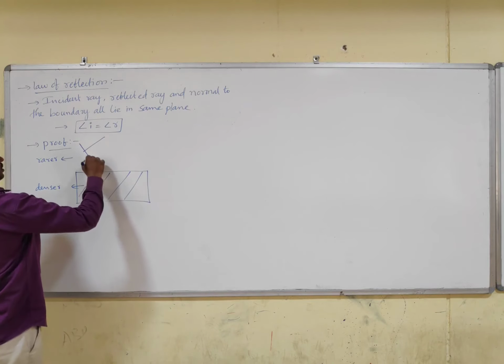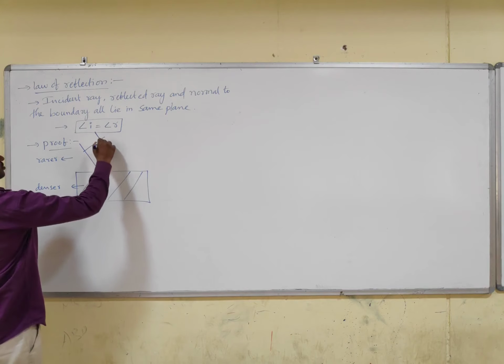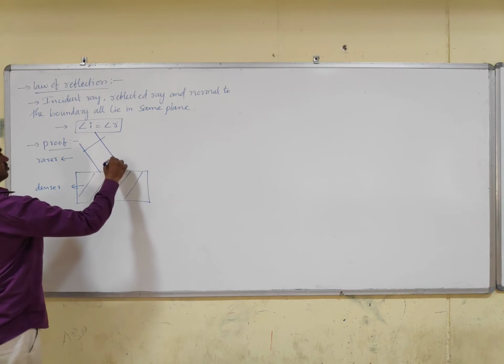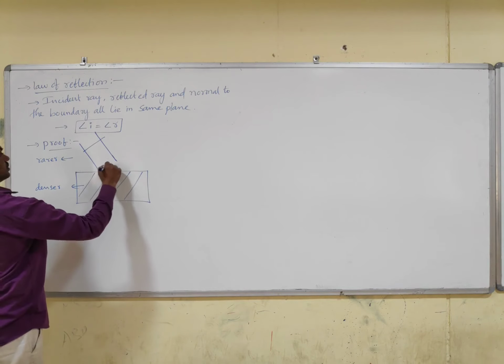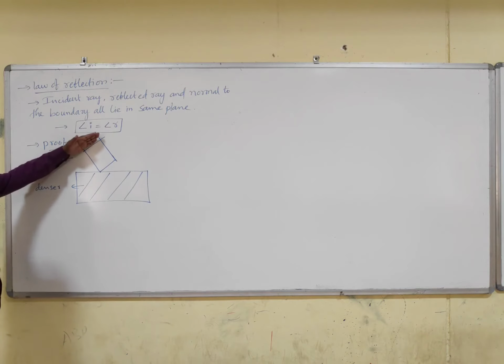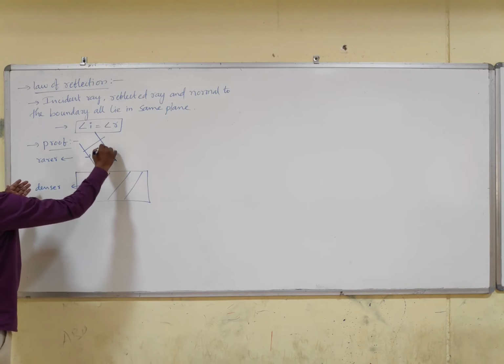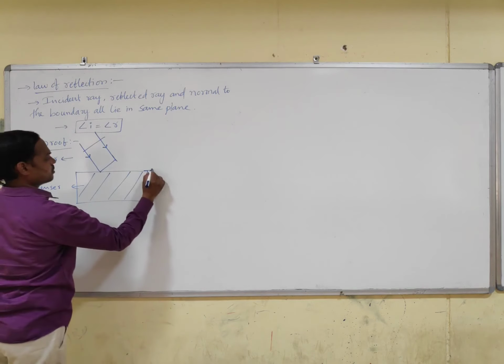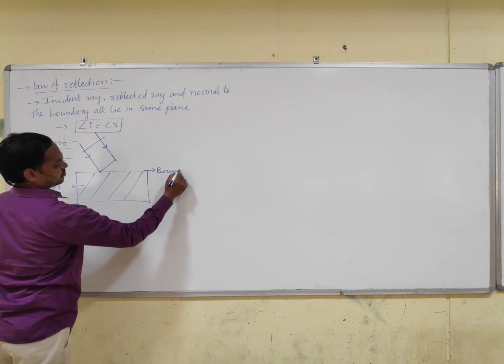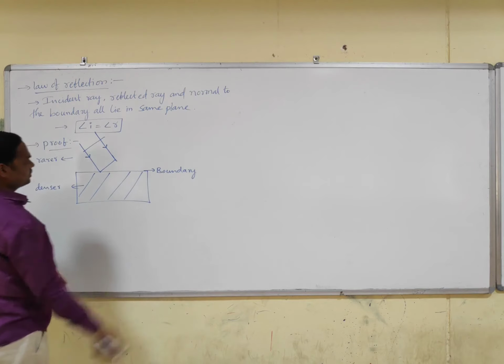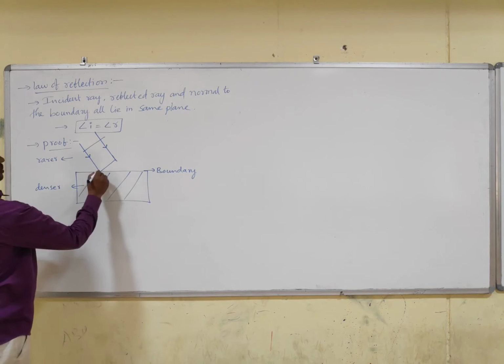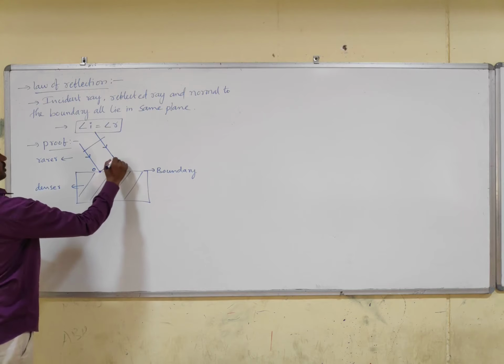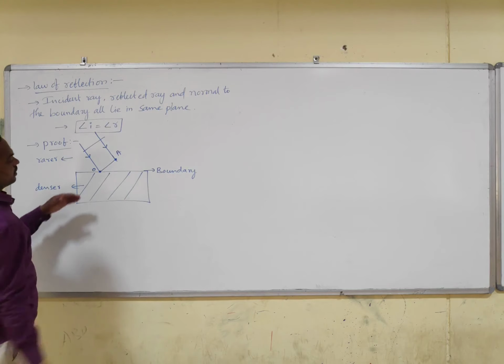So we are drawing a ray to this. The plane wavefront is moving towards the boundary surface. This is the boundary. Now this is point O and this is point A.